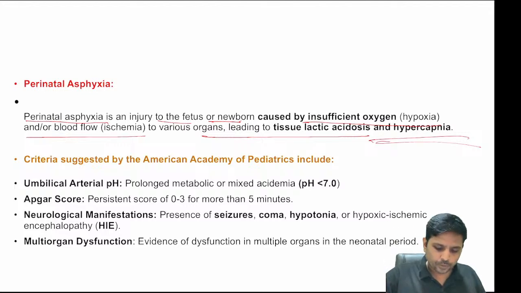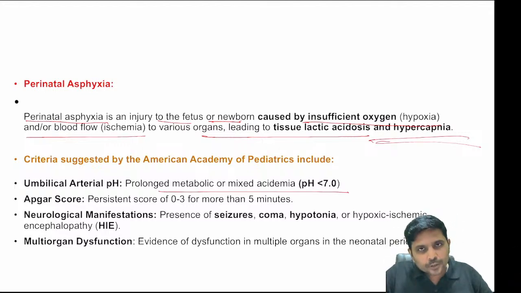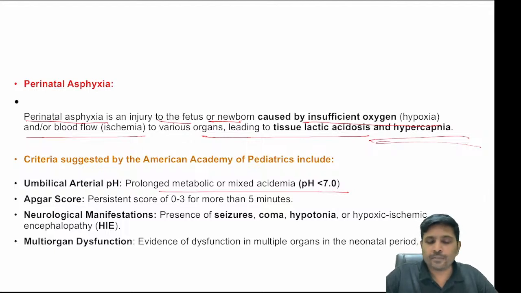So what are all the criteria to say that my child had undergone perinatal asphyxia? Very simple. One, lactic acidosis. Normal pH is 7.35 to 7.45. When the pH is less than 7.35, it is called the child had undergone hypoxia. Lactic acidosis is a manifestation of hypoxia.